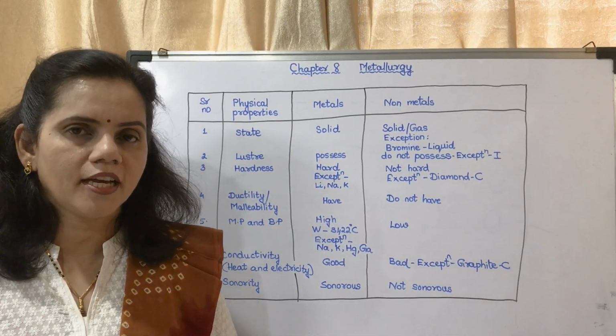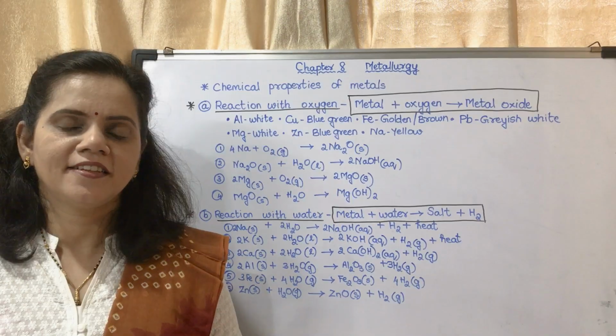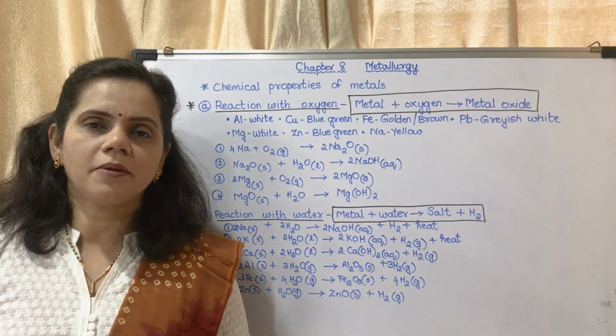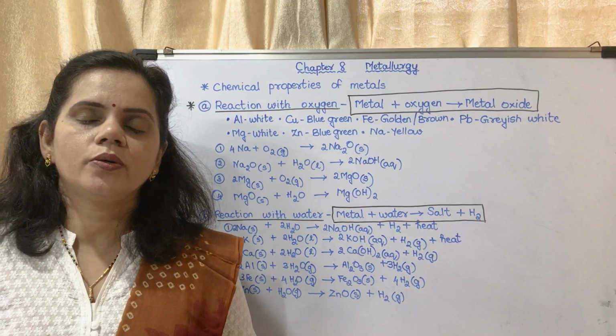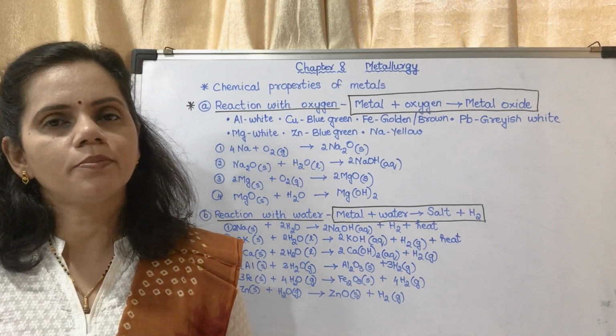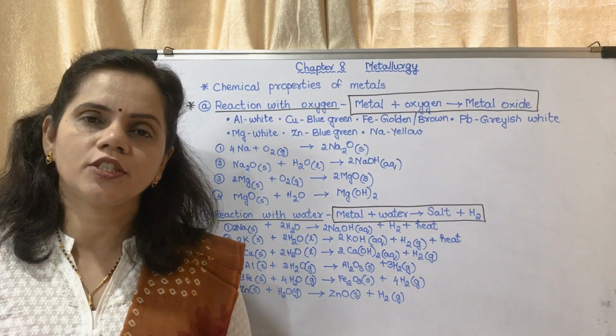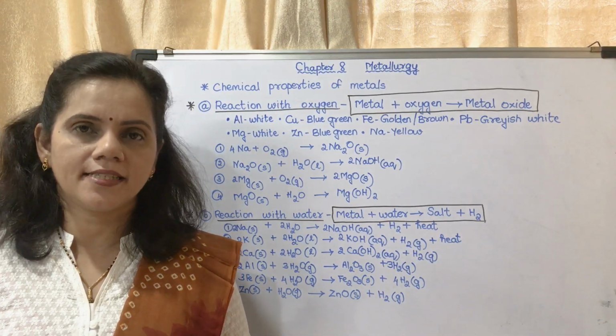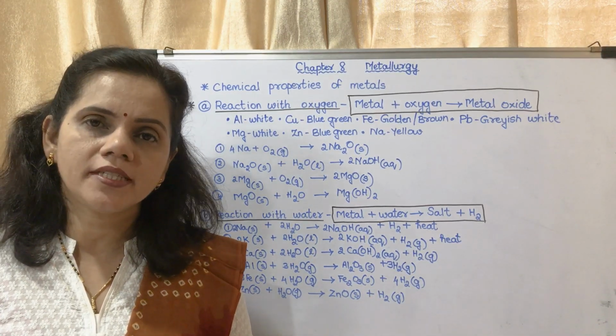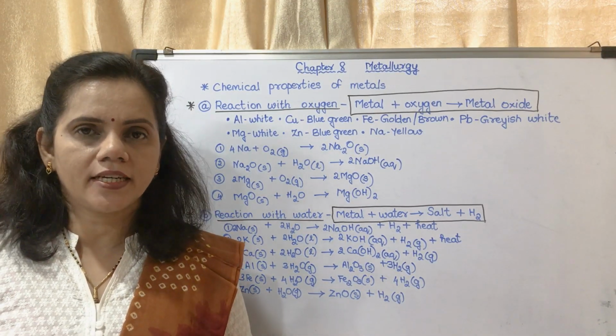Now we may move on to the chemical properties. Next we may start with chemical properties of metals. So metals are generally electropositive. Now what do you mean by electropositive? We had studied this in the second chapter. Electropositivity is the ability to lose electrons.